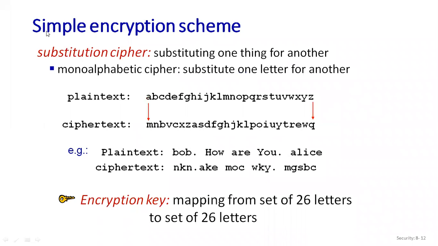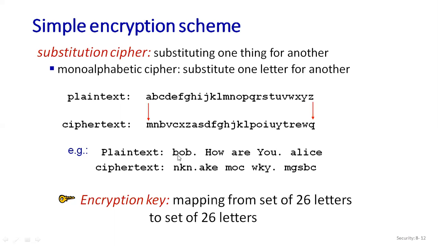Now here you can see a simple encryption scheme where we utilize a substitution cipher. You have to remember this, because sometimes in the exam they will ask you to convert plain text into ciphertext using a substitution cipher. How do you do it? First, for the plain text, you write down A B C D till Z. See, this is the example.